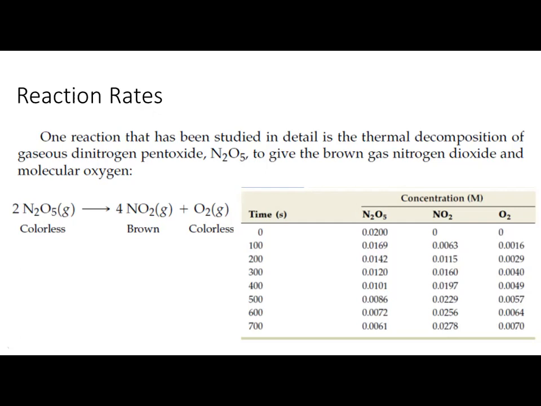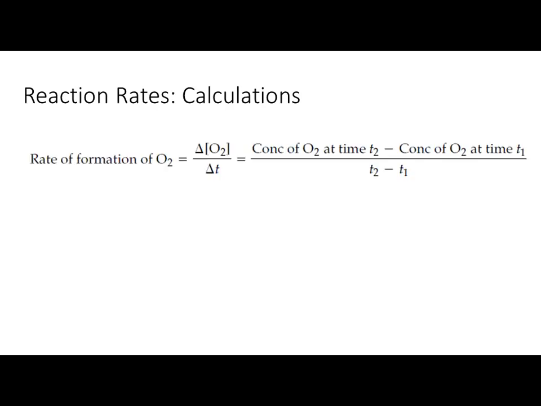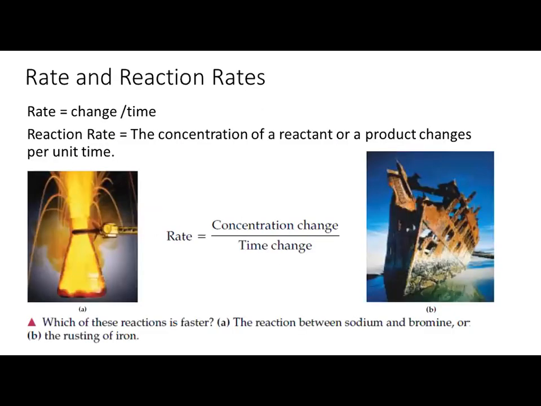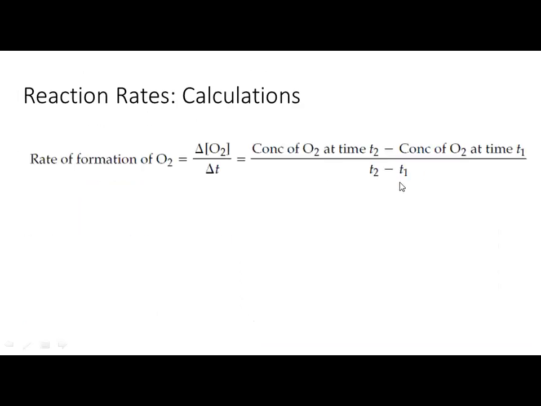And now I'm just finishing with this one. How can you calculate this? Important is over here. If the data is given, you can easily calculate the rate of any chemical reaction. The first one is like this. This is the same formula. Okay. Remember, I have shared with you. This is the rate of the reaction, change in concentration per unit time. And what I have just further elaborated is this one.